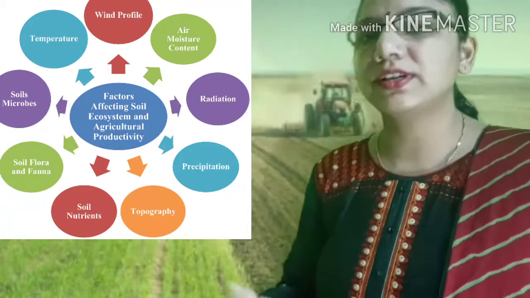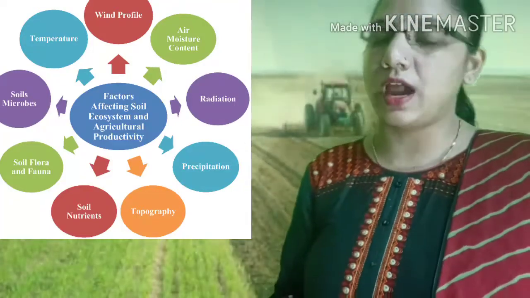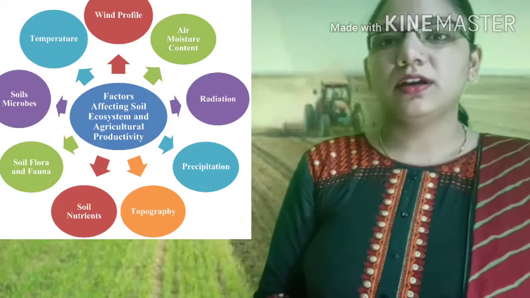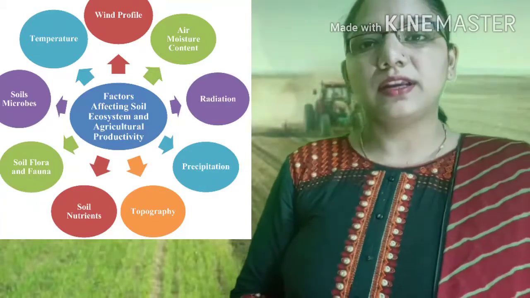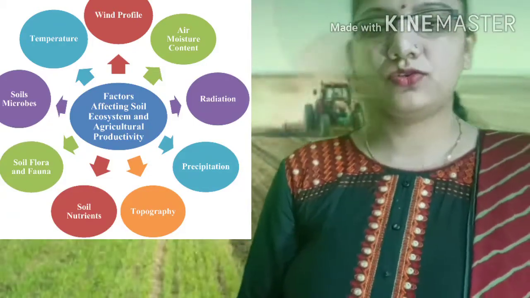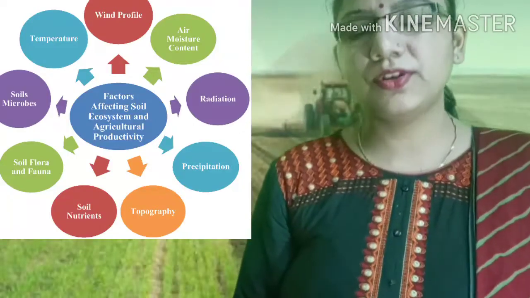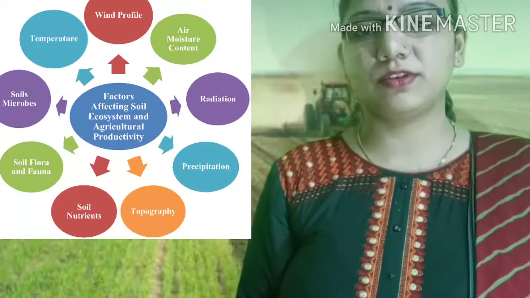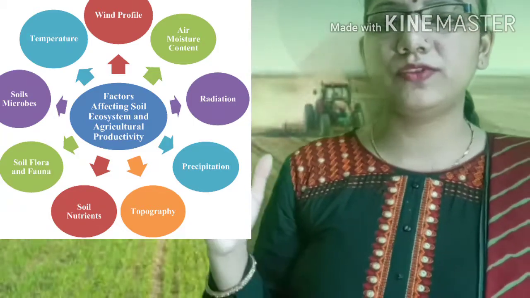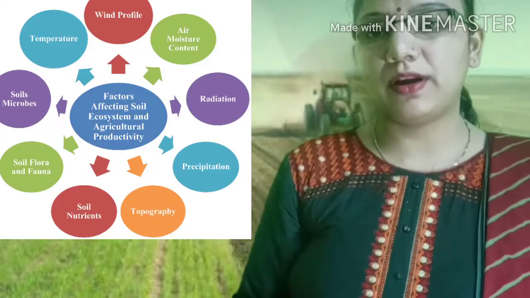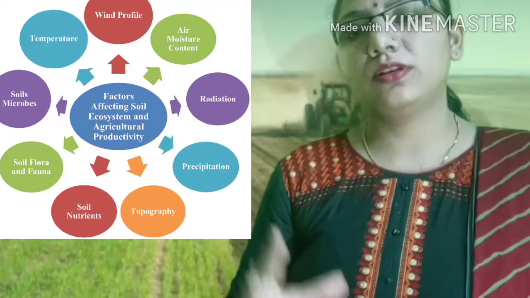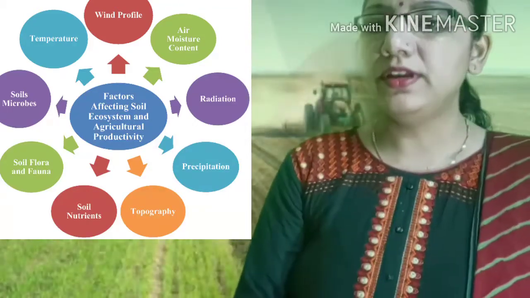So students, the physical factors which are influencing agricultural activities are mainly five: first soil, second temperature, third rainfall, fourth relief and topography, and the fifth factor, which is the most important factor, students, that is climate. Because agriculture mostly depends upon the climate, because many crops are grown in different seasons and different areas.